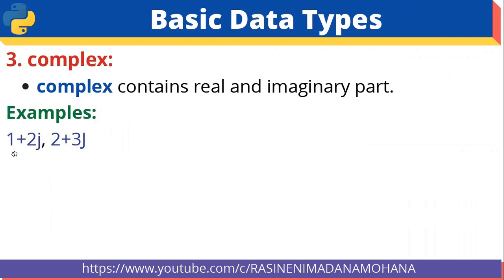Before plus, whatever the integer or decimal value, that is the real part. After plus, whatever the value ended with j, either small j or capital J, that is called the imaginary part. Even separately we can display the real value and imaginary value in Python.